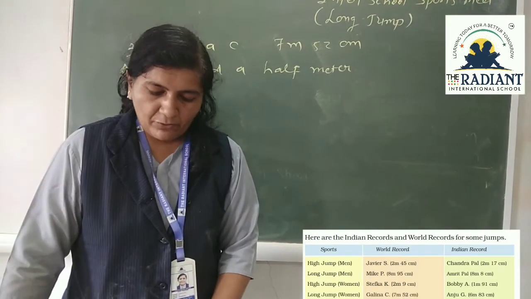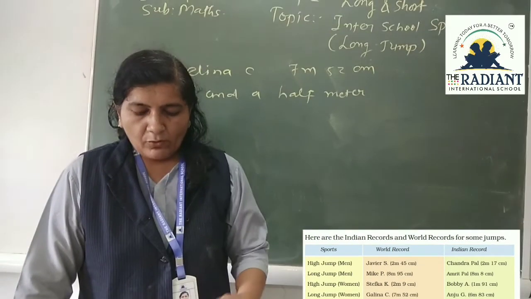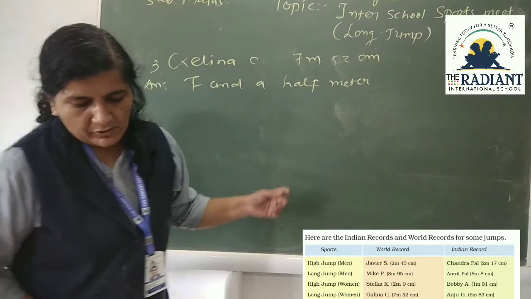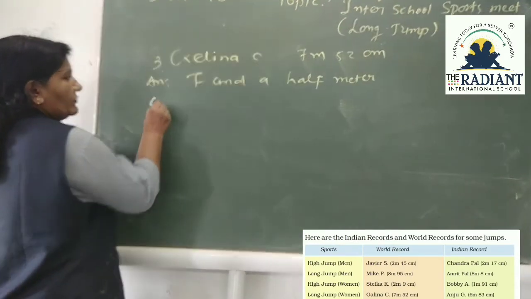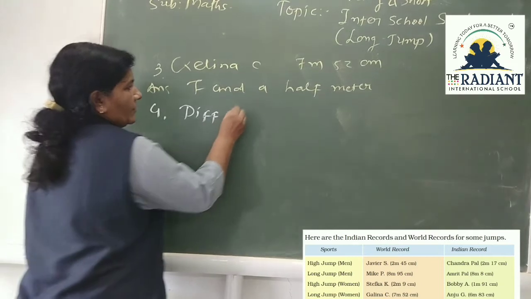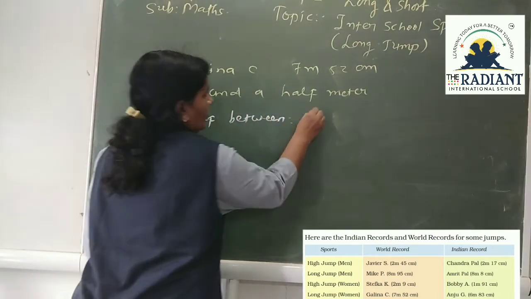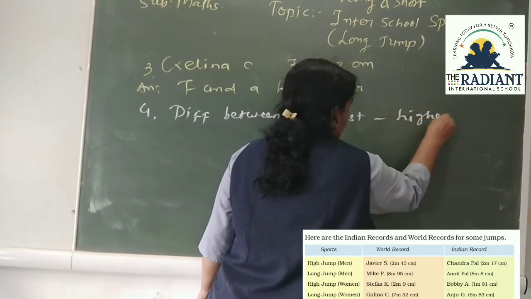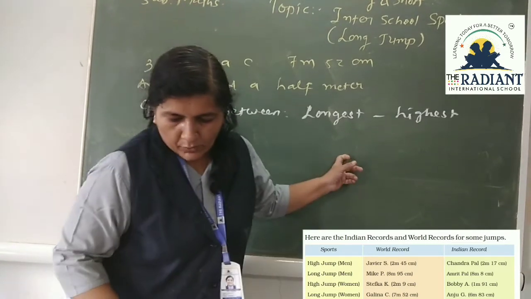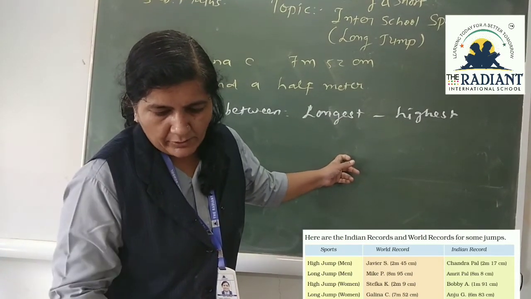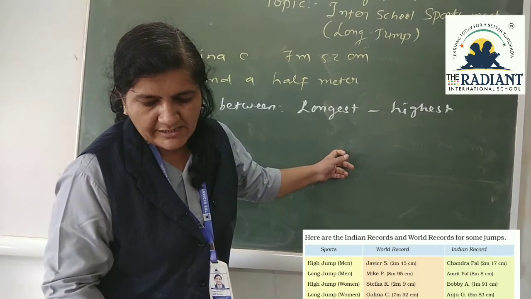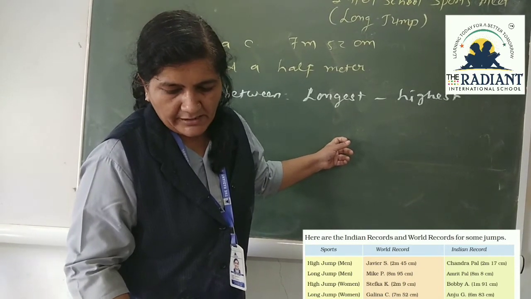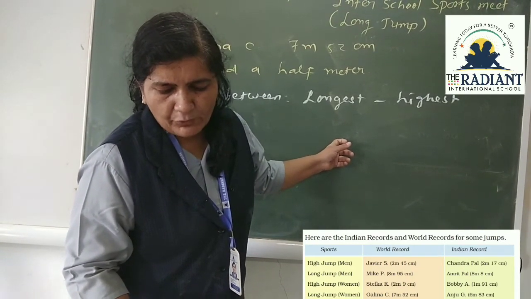Question number 4: look at the women's world records. What is the difference between the longest jump and highest jump? So the difference is longest minus highest. In the women's world record, the longest is Galina C, 7 meter 52 centimeter, and the highest is 2 meters 9 centimeter.